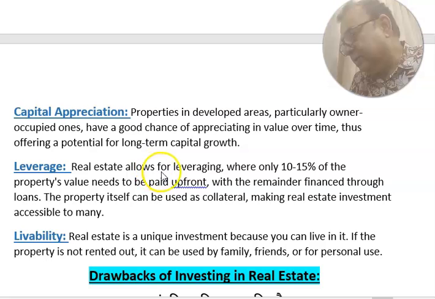Leverage. Real estate allow for leveraging where only 10 to 15% of property value need to be paid upfront, with the remainder financed through loans. The property itself can be used as collateral, making real estate investment accessible to many. You take the loans, you pay 10 to 20% upfront, balance 70 to 80% loan, you can take the property.